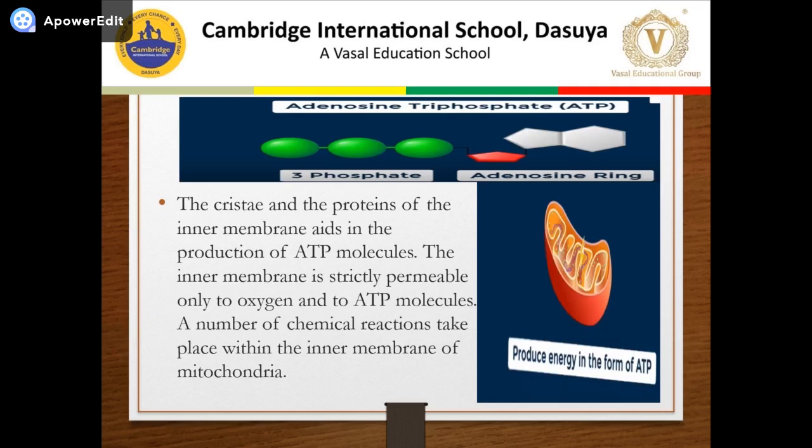It gives energy for various activities of the body. Whenever we eat, food gets oxidized in our body and releases energy in the form of ATP. This molecule is stored in the mitochondria and gives power to the cell. And we can use this energy whenever it is required by our body for various activities.